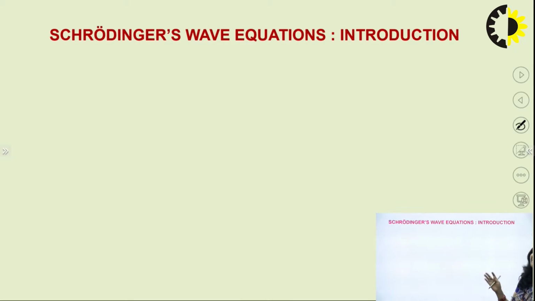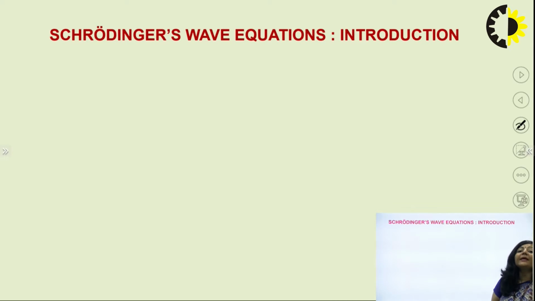So what is this Schrodinger equation? The Schrodinger wave equation is actually a second order partial differential equation, and this mathematical equation will completely describe the matter wave, or the wave nature associated with a moving microscopic particle. Whenever you have a moving microscopic particle, it is associated with wave nature.